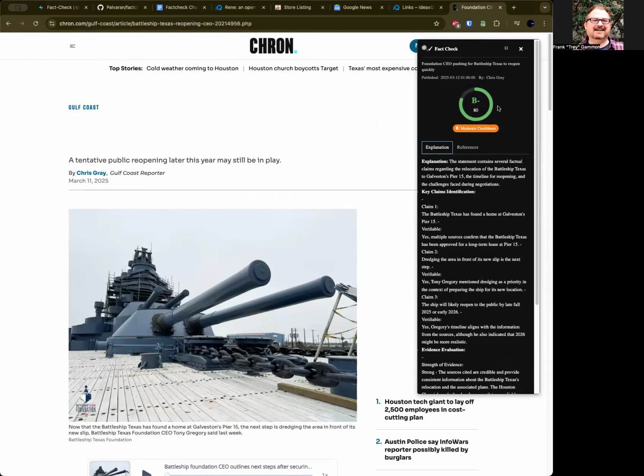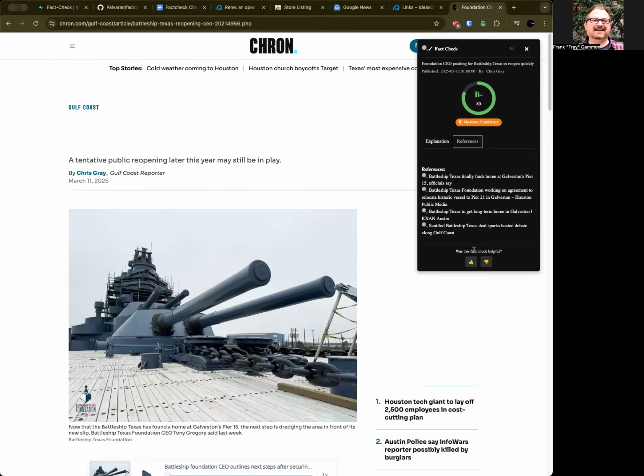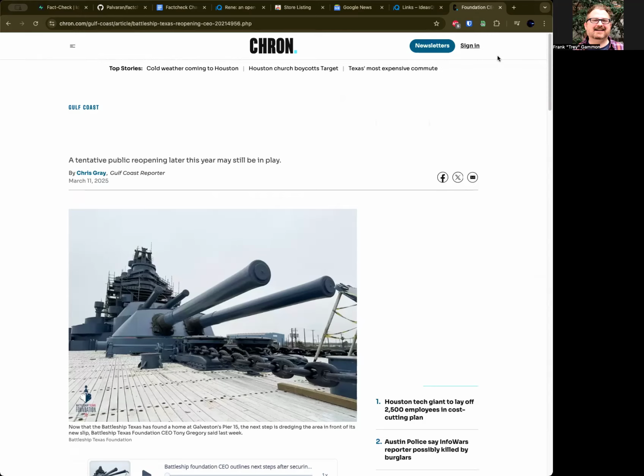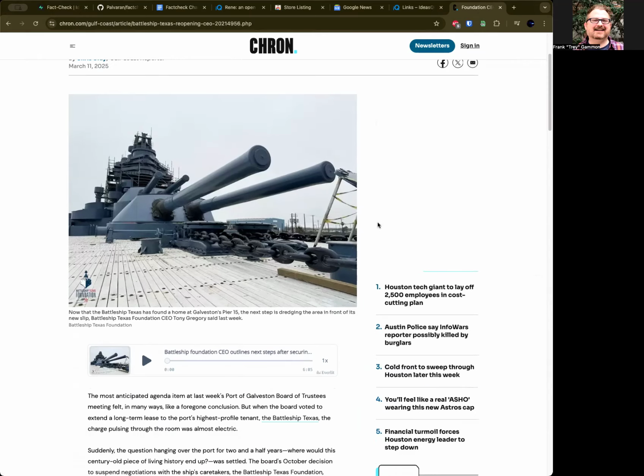That's pretty cool. So B minus. The Chronicle, usually from what I can tell, is fairly highly accurate. I don't want to use the word truth. I'd rather say the word accurate, meaning that what they post can actually be cross-referenced for accuracy and factualness.